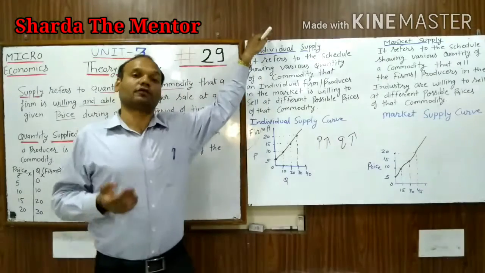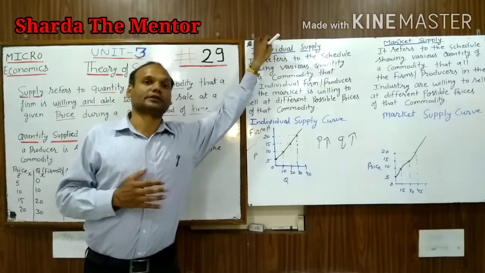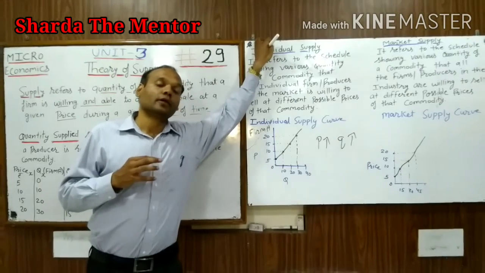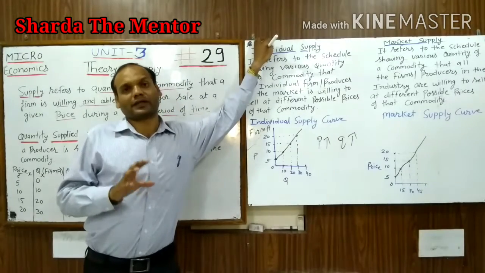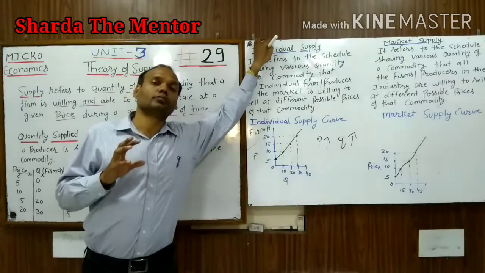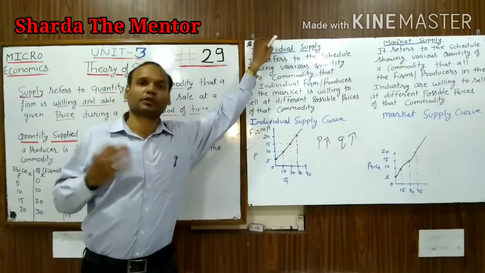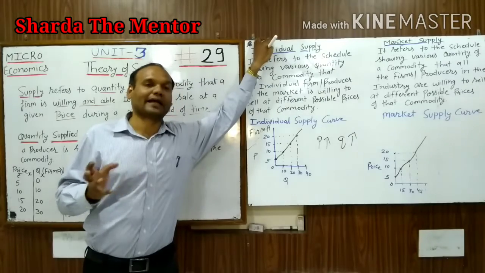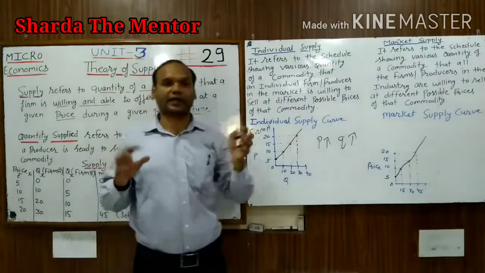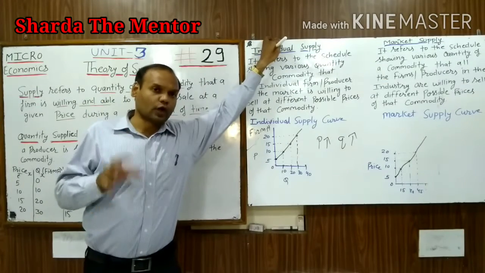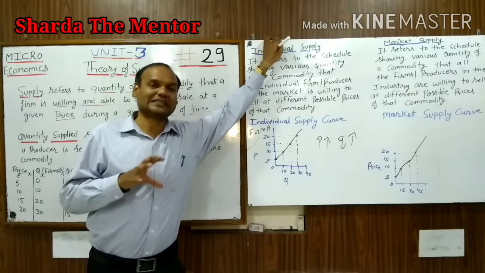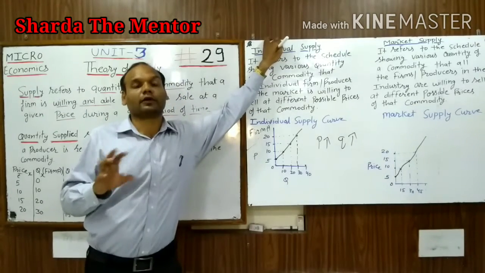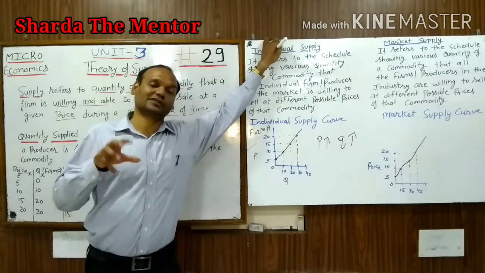Now in the next video we will talk about the determinants of supply and some more topics about supply. It is always better to read a book before seeing the video, or it may be possible after seeing the video. It will be helpful for you, because the supply and demand chapters are interrelated to each other. And if we talk about micro, it is always an easy subject as compared to macro in my point of view, and you will be able to get good marks in micro if you study hard.